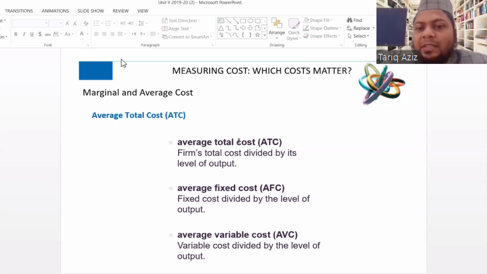So if we divide the variable cost by the level of output, or the quantity that the firm has produced, Q, it will give us the average variable cost. So these are some of the variables that we will look at, how they behave in the short period of time, and how they look in graphical form in the short run production.